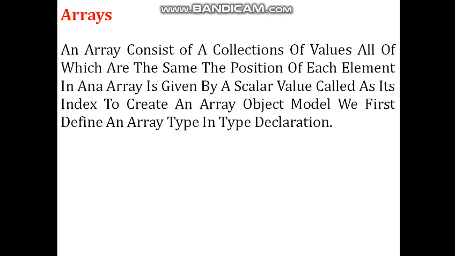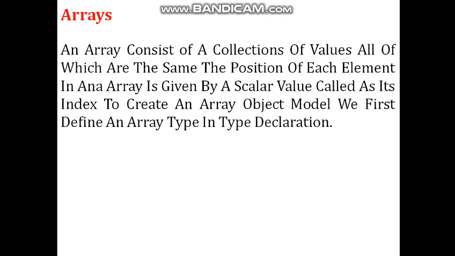The position of each element in an array is given by a scalar value called its index. To create an array object in a model, we first define an array type by a type declaration. So an array is a collection of n number of values, all of which are the same, and the position of each element is given by a scalar value, and that scalar value is called an index.